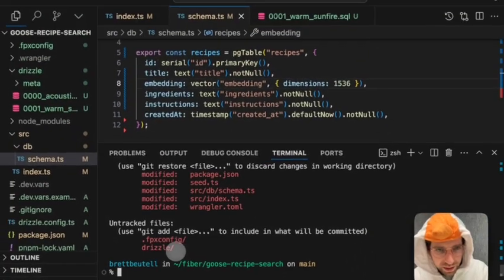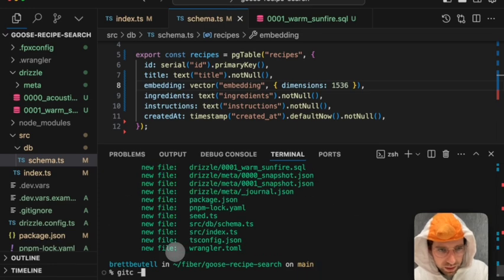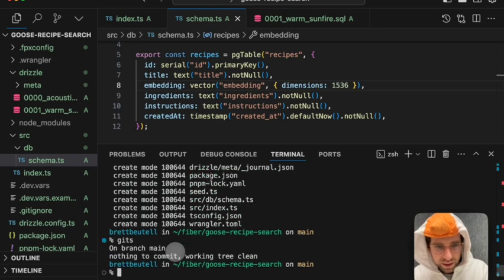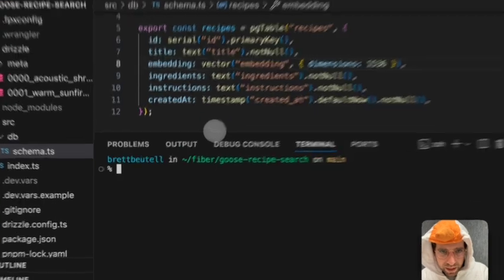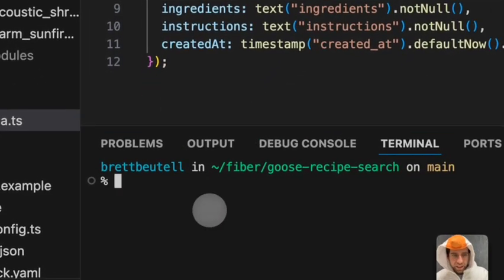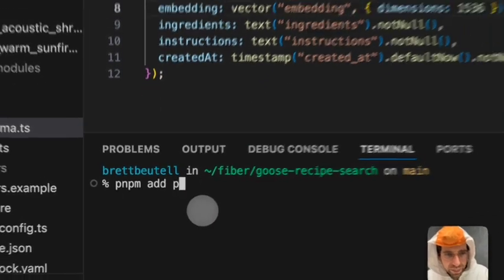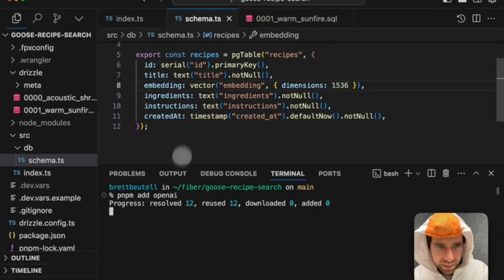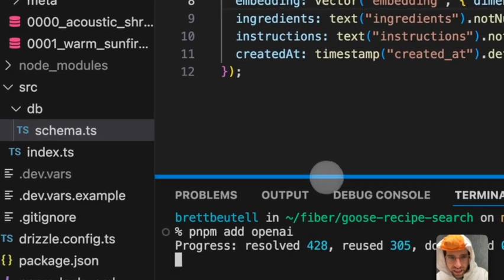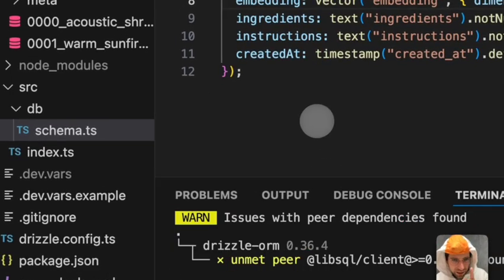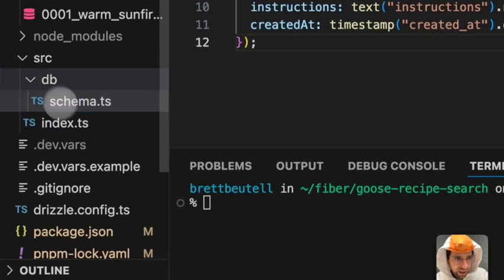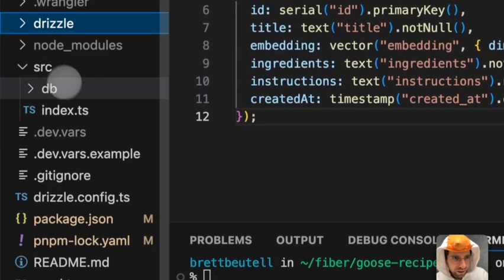First of all, let's just commit all this garbage. Initial commit. Okay, that gives me an idea of what we are actually modifying along the way. PNPM add OpenAI. All right, why am I adding OpenAI? It's because they have what's called an embeddings model, and they can help us create embeddings for all of the records in the database.